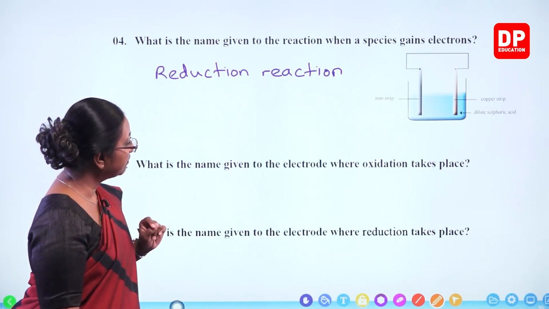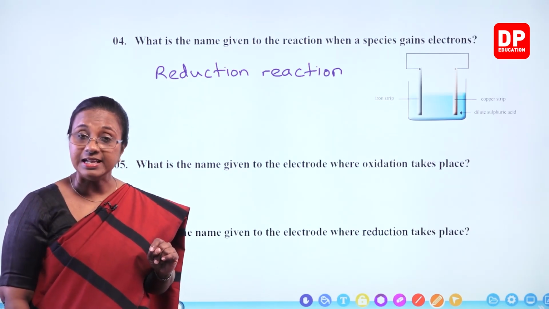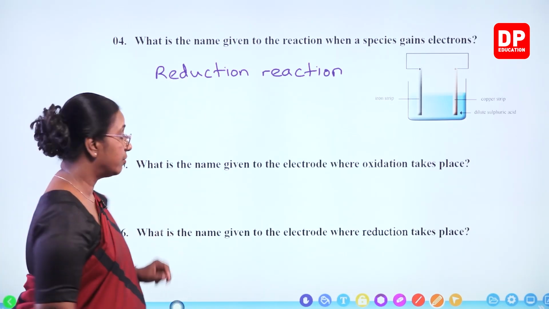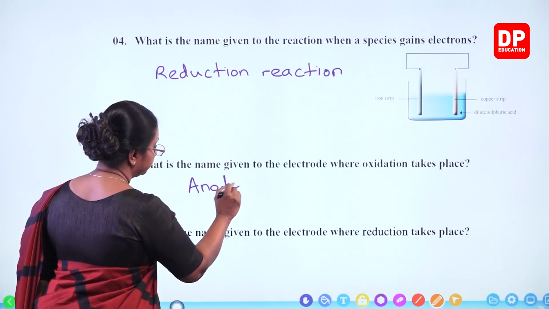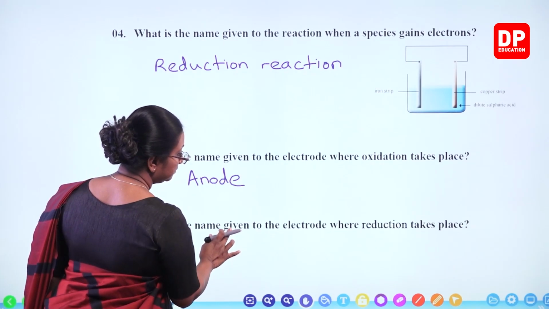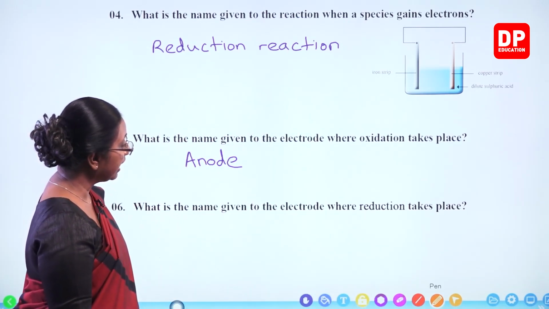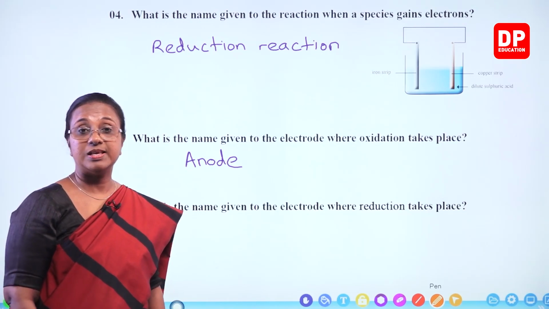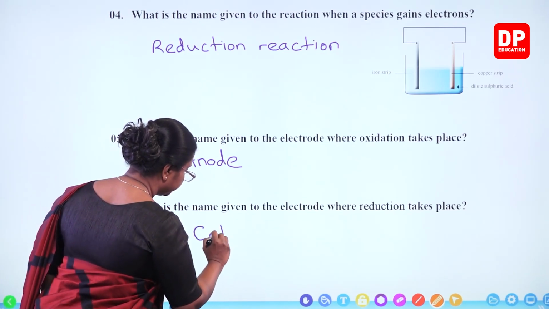What is the name given to the electrode where oxidation takes place? What do we call that? That is known as the anode. Oxidation takes place at the anode. And then, what is the name given to the electrode where reduction takes place? What is that? That is the cathode.